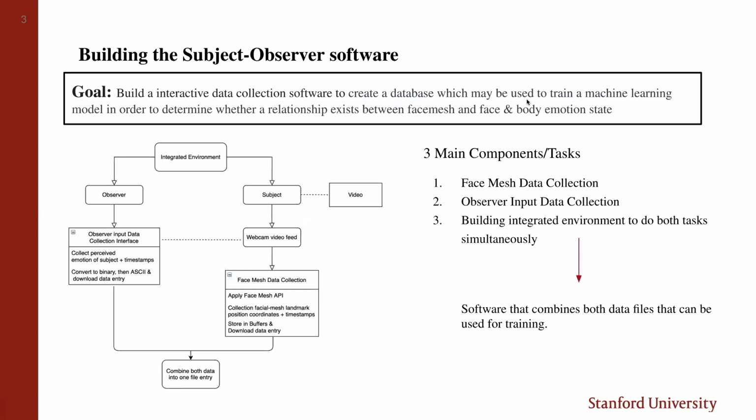Our goal is to build an interactive subject-observer software to create a database which may be used to train a machine learning model in order to determine whether a relationship exists between face mesh and face and body emotion states. The subject-observer interface will be an integrated data collection browser environment where the subject will be shown a video to react to, whilst their live webcam feed is analyzed by the observer. The observer will identify what emotions and emotional expressions they perceive from the facial reactions of the subject with a set of buttons. Simultaneously, face mesh landmark movement data collection will occur in the background.